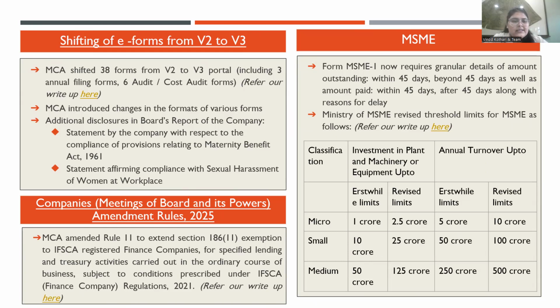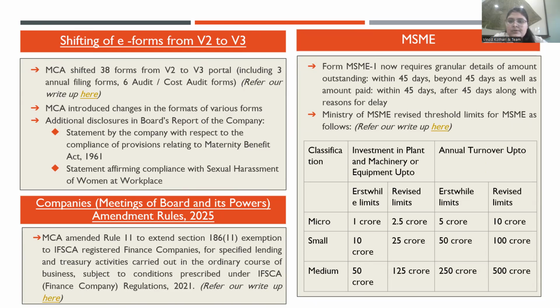Moving on to the next one, regarding an amendment in the MBP rules. The exemptions under Section 186, which presently apply to banks and NBFCs, have now been extended to finance companies which are registered with IFSC as per the IFSC Finance Company regulations.